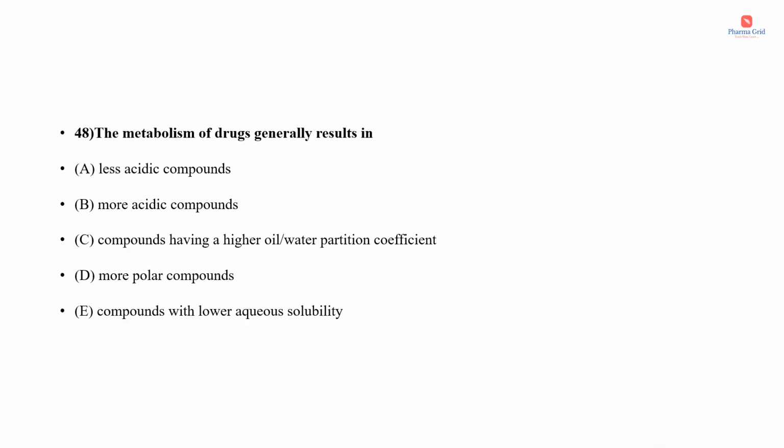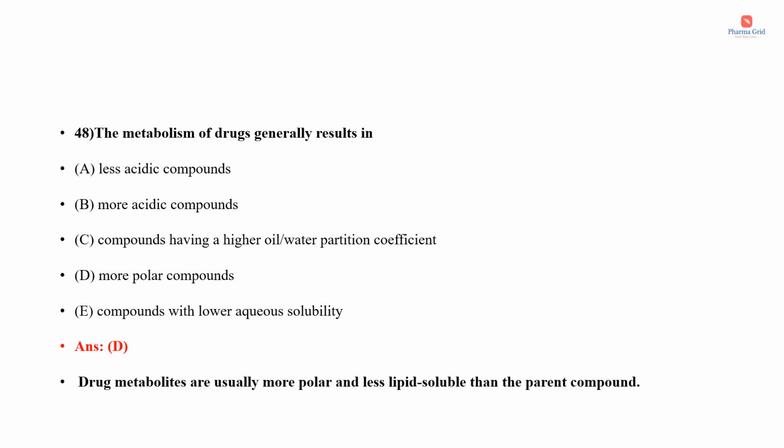The metabolism of drugs generally results in. The options are less acidic compounds, more acidic compounds, compounds having a higher oil-water partition coefficient, more polar compounds, compounds with lower aqueous solubility. So here the correct answer is option D, that is more polar compounds. Drug metabolites are usually more polar and less lipid soluble than the parent compound.